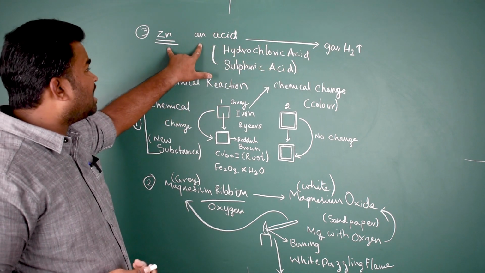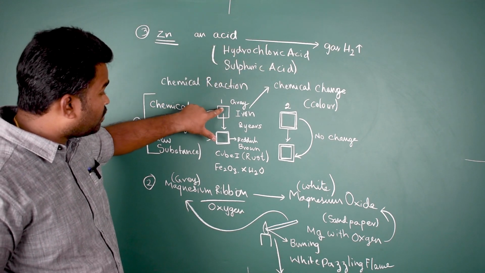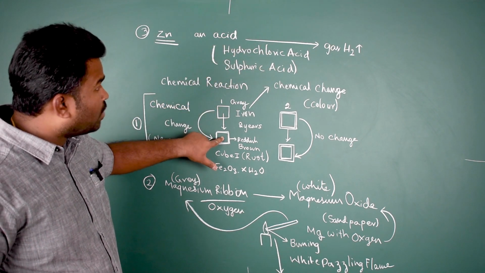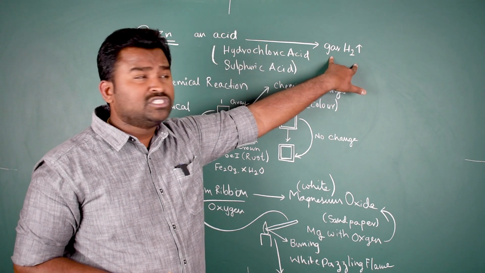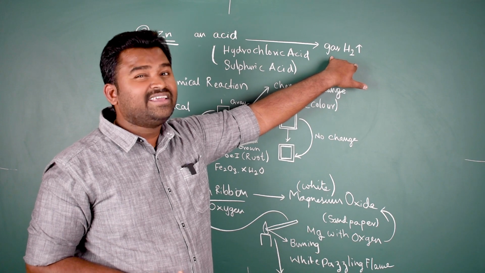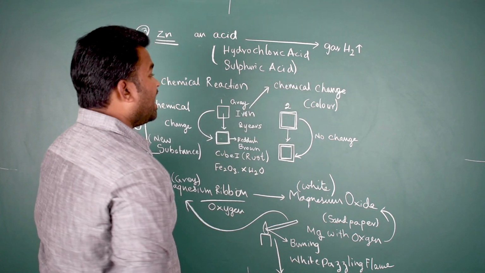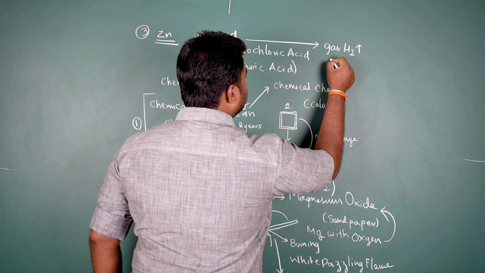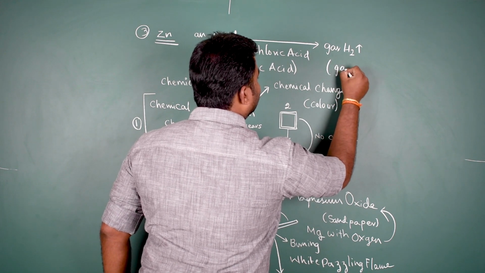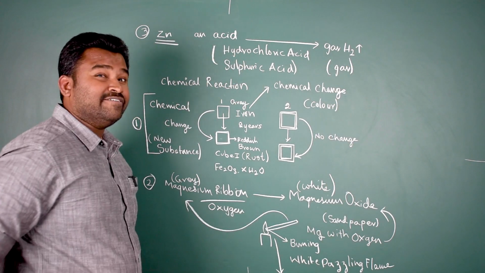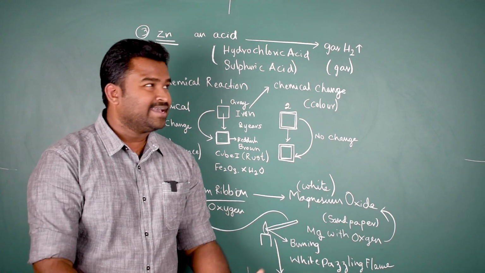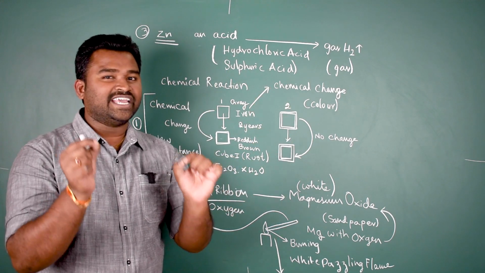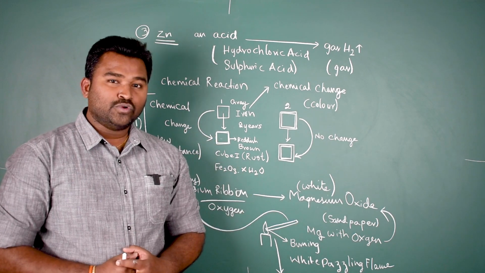Initially these are my original substances, just like your old iron and the new iron. These original substances led to the formation of a new substance, that is a gas. So even evolution of a gas is one kind of observation that you would see when a chemical change has taken place. Do you understand?